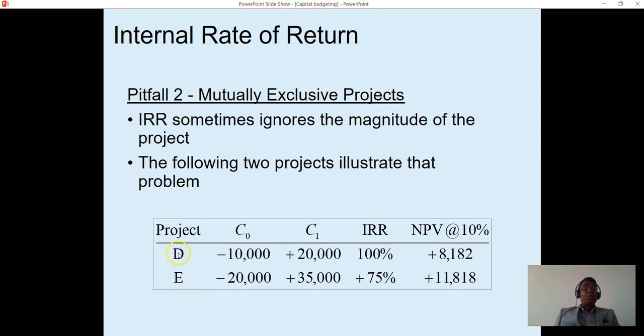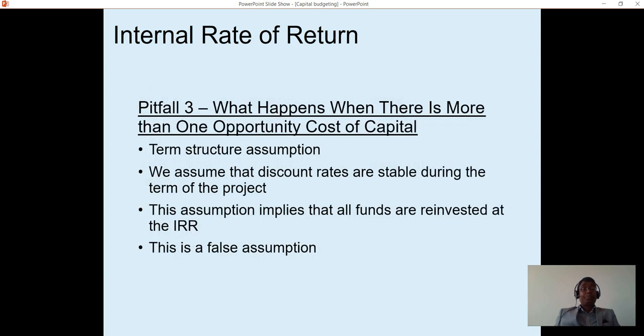For example, we have two projects, Project D and Project E. Project D has an IRR of 100%, whereas E has an IRR of 75%. So D is preferable based on IRR. However, if we calculate NPV, we see E is preferable. It happens due to the difference in the magnitude of the projects' cash flows.